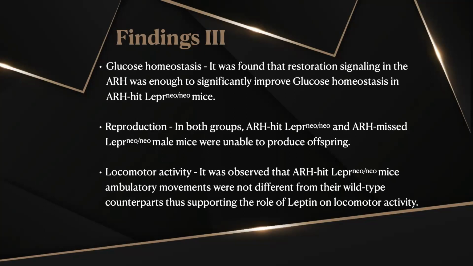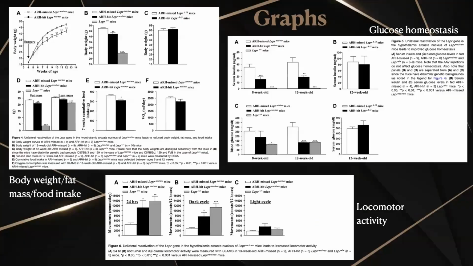Reproduction in both groups, hit and miss injections, did not improve because they were unable to produce offspring. And locomotor activity significantly improved after 24 hours of receiving the injection. Here are the graphs for the results previously explained.